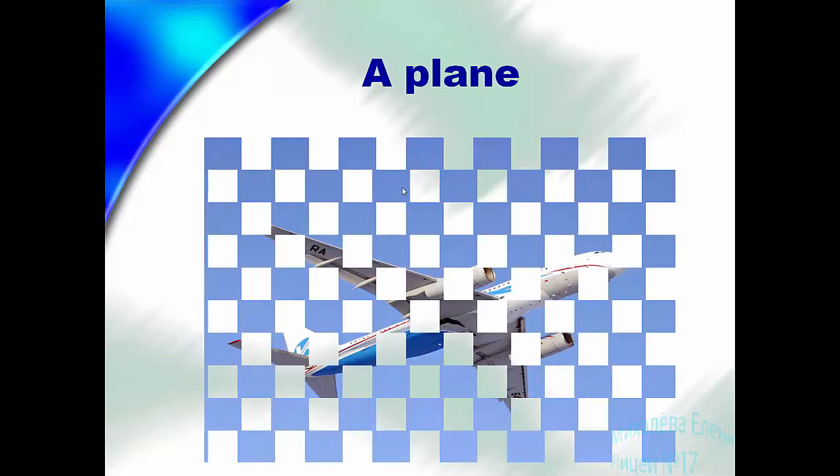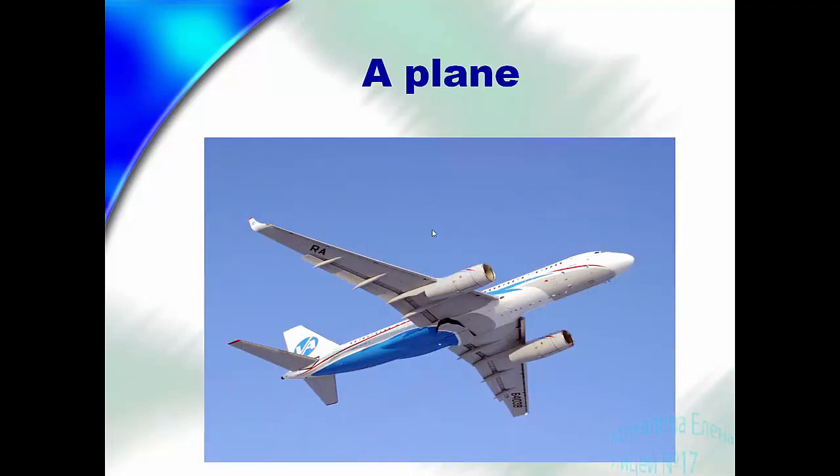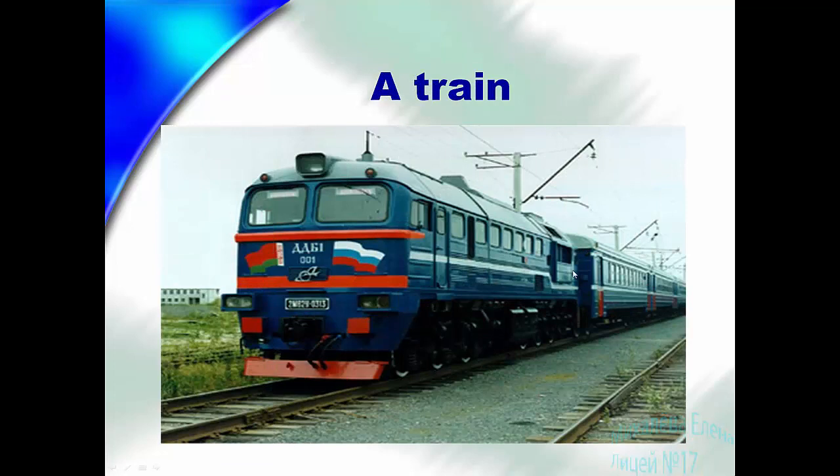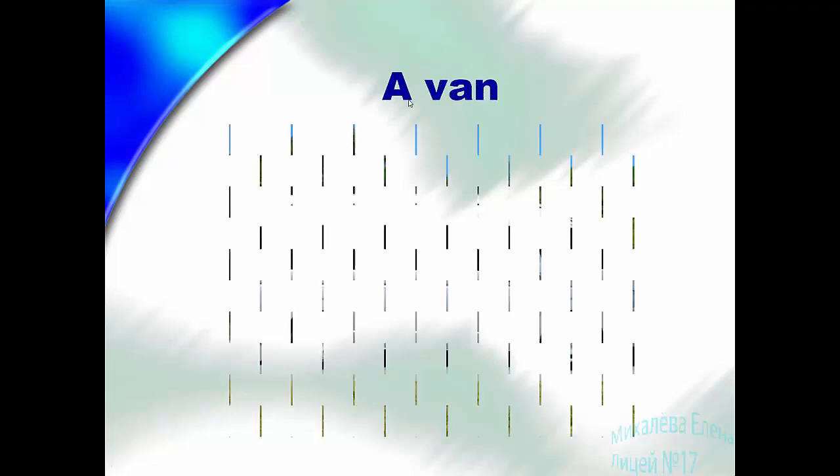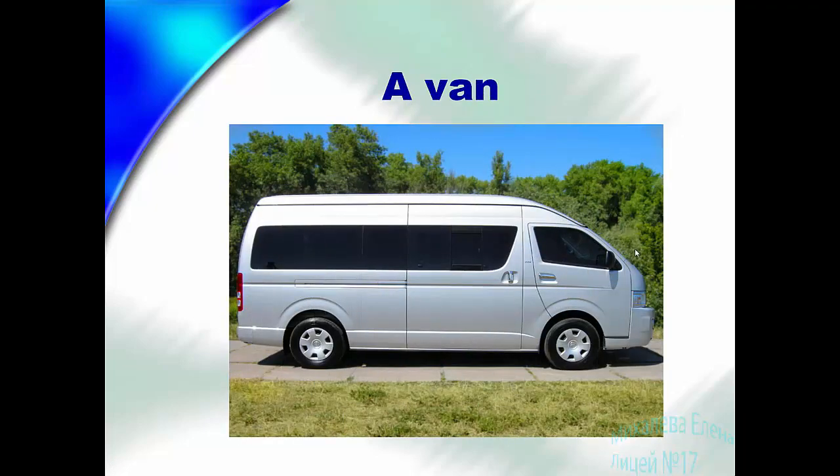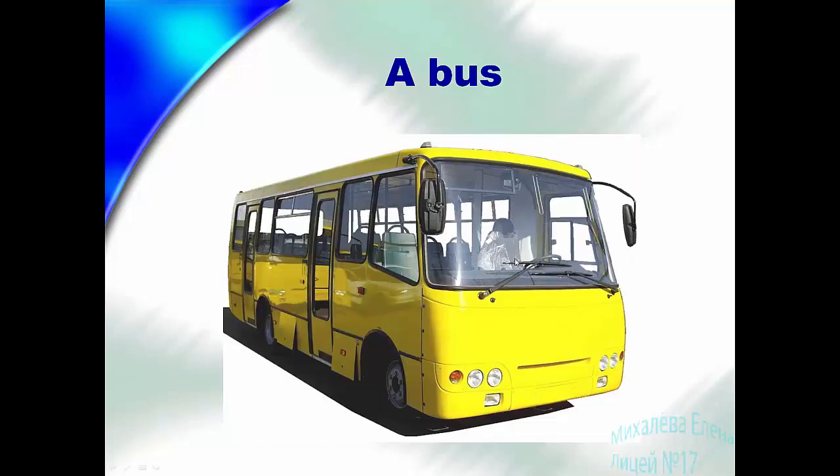So, plane. Here you can see a plane. Tell me please, how often do you travel by plane? For example, I travel by plane once a year. A train. So, how often do you travel by train? Try to answer this question. Next, a van. A new word for you. Van, yes? This is van. A bus. So, how often do you travel by bus?